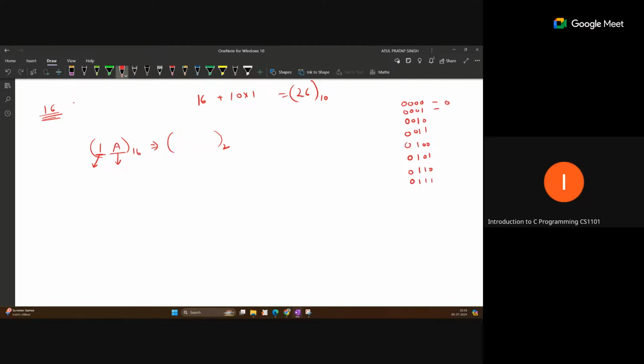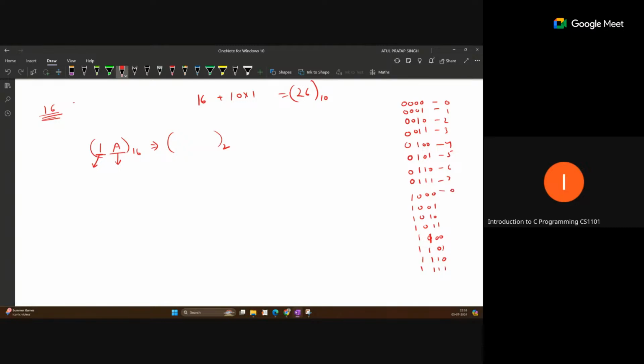So this is 1, this is 2, this is 3, this is 4, this is 5, this is 6, this is 7. After that 8 will become like this, and again the same repetition will happen. So 1 0 0 1, 1 0 1 0, sorry, 1 0 0 1, 1 0 1 1, 1 1 0 0, and 1 1 1 1.